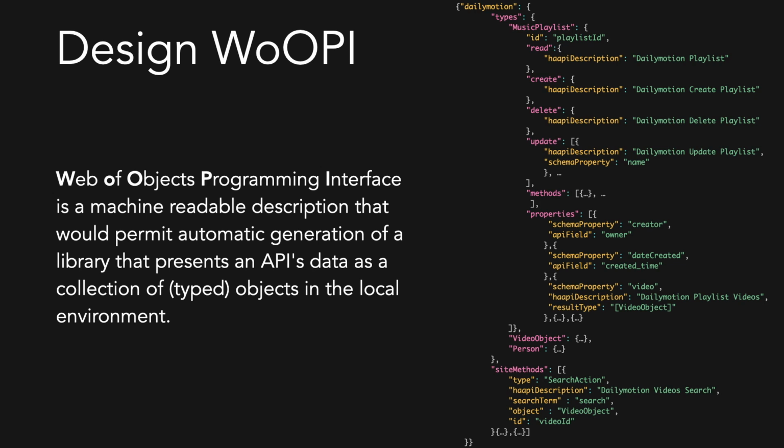Based on these findings, we designed Whoopi, a machine-readable description that would permit automatic generation of a library that presents an API's data as a collection of typed objects in the local environment, such that reading or modifying the object's properties would automatically trigger the invocation of appropriate API endpoints to perform the requested modification on the site.